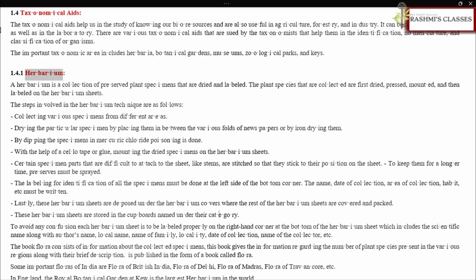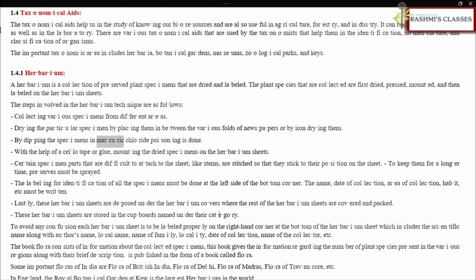1.4.1 Herbarium. A herbarium is a collection of preserved plant specimens that are dried and labeled. The plant species that are collected are first dried, pressed, mounted, and then labeled on the herbarium sheets. The steps involved in the herbarium technique are as follows. Collecting various specimens from different areas. Drying the particular specimen by placing them in between the various folds of newspapers or by iron drying them.